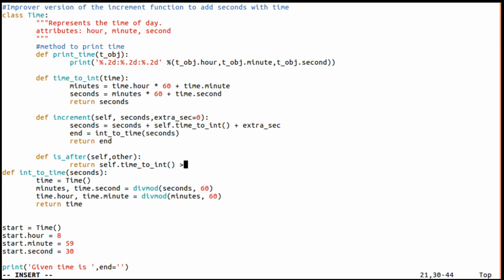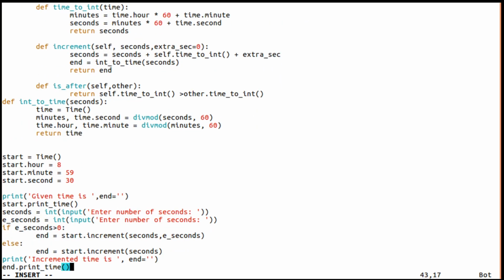If it is greater than other dot time to int, right? If this is greater than this, then obviously it should return true, otherwise it should return false.